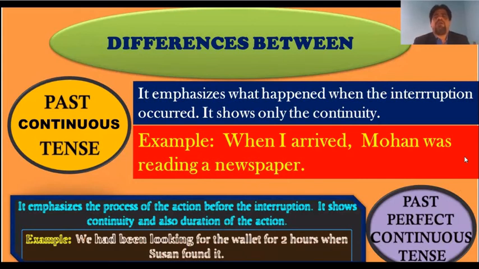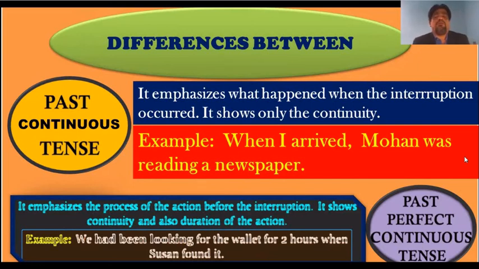Example, when I arrived, Mohan was reading a newspaper. Now, when we say Mohan was reading a newspaper, we are talking about that particular time. We do not consider what he was doing earlier or before.